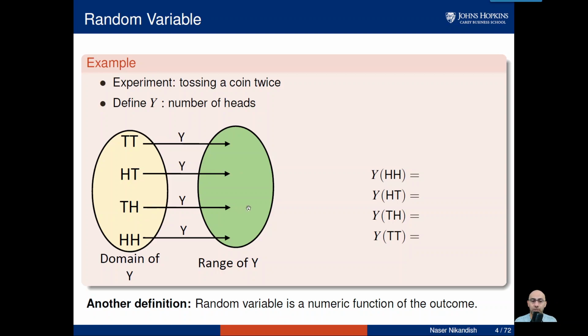Tail head is going to return 1, and head head is going to return 2, right? In other words, Y of head head is 2, Y of head tail is 1, Y of tail head is 1, and Y of tail tail is equal to 0, right? So random variable is just a numerical function that takes every outcome to a numerical value.